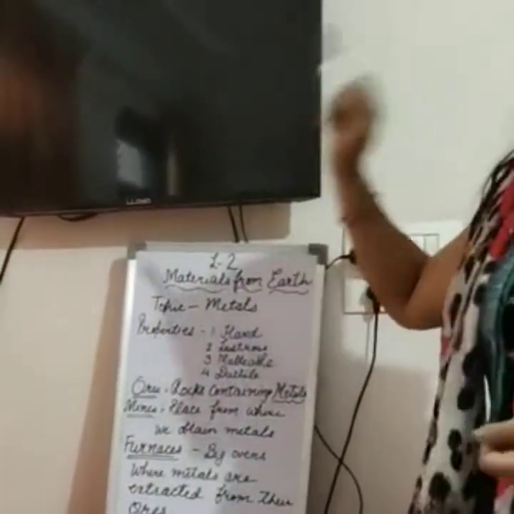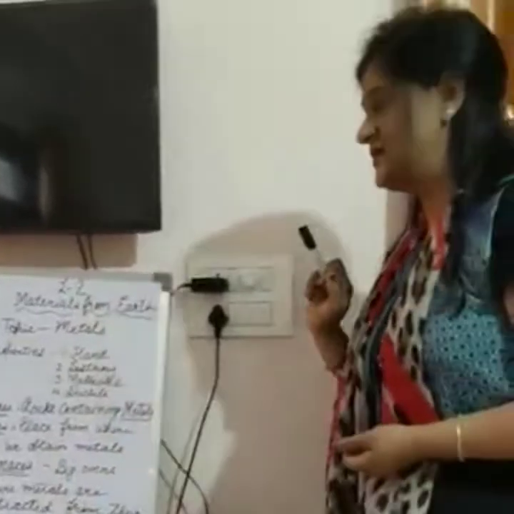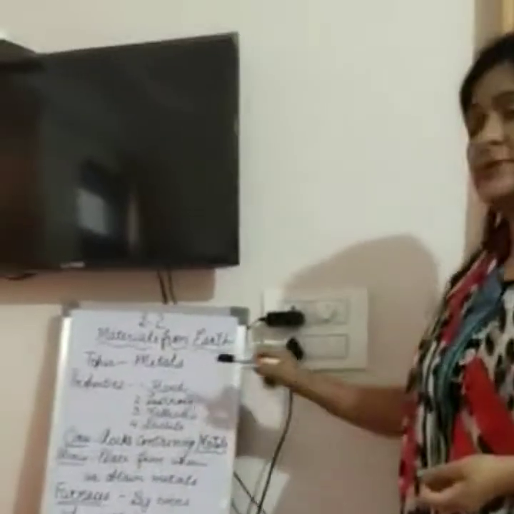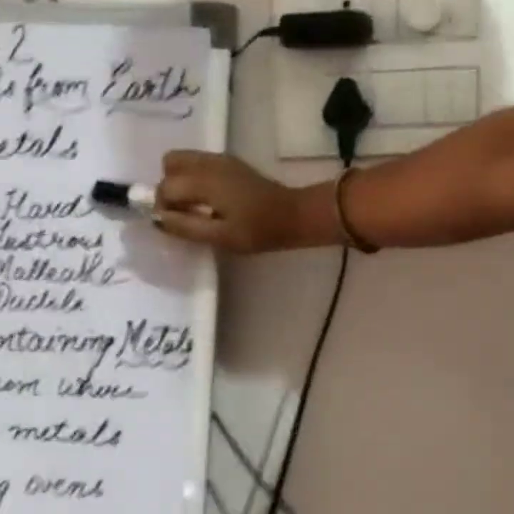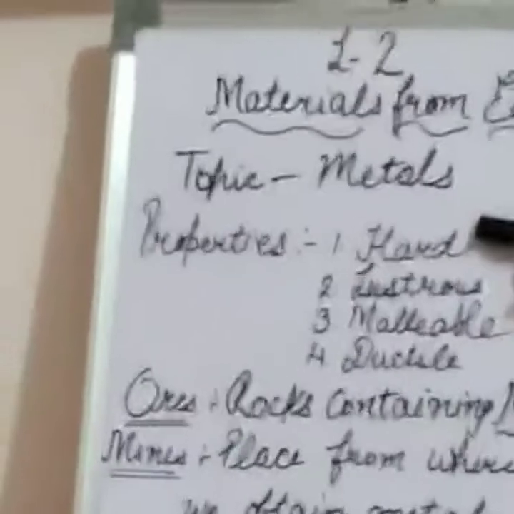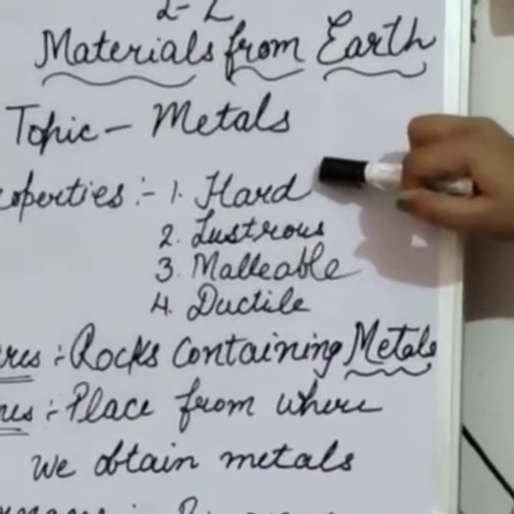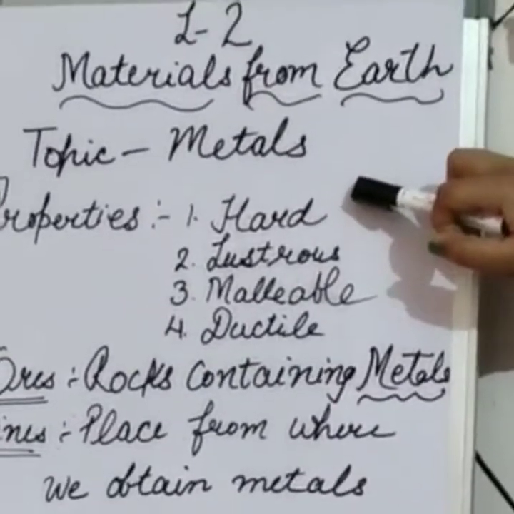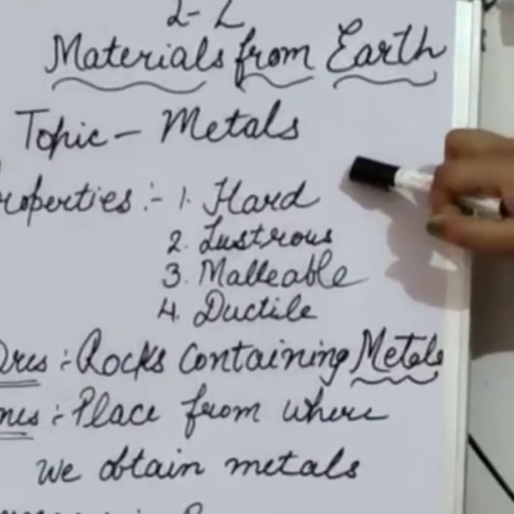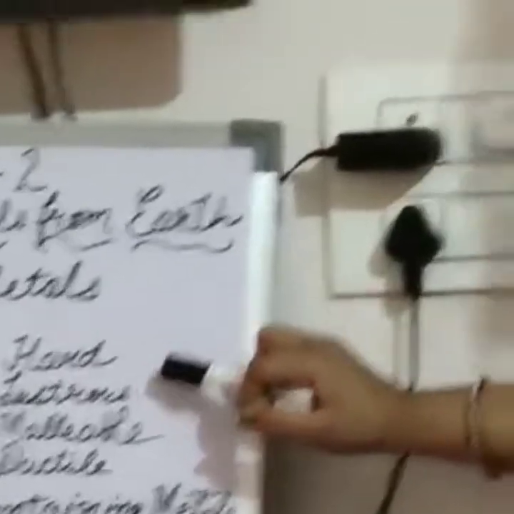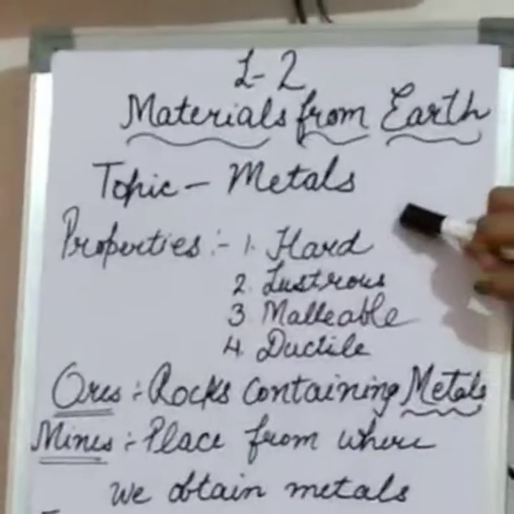Students, now the question arises, what are metals? Metals are the substances that are hard, means they are very hard, but all metals are not hard. Most of the metals are hard, but a few metals, for example mercury, is in liquid state in its usual form. Sodium is a very soft metal, we can even cut it with a knife. But still most of the metals are hard.